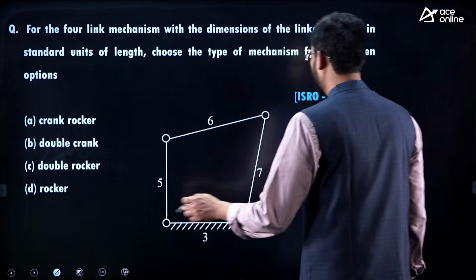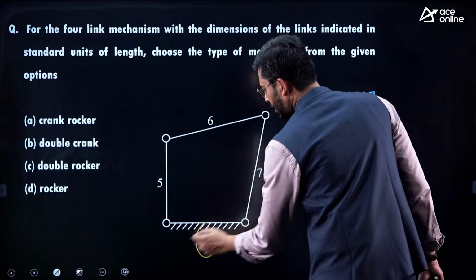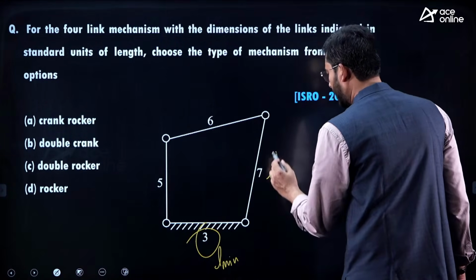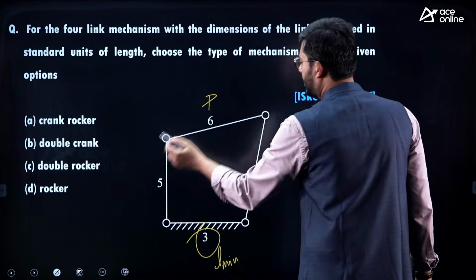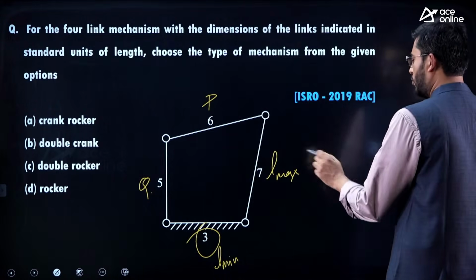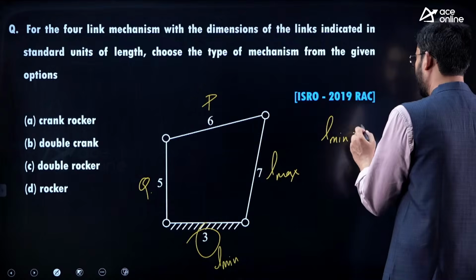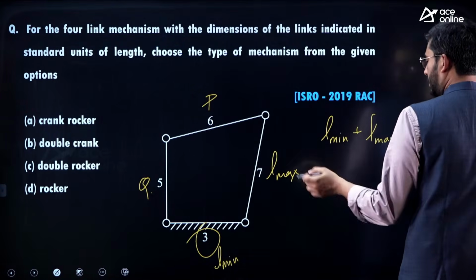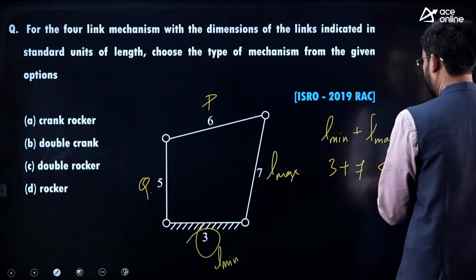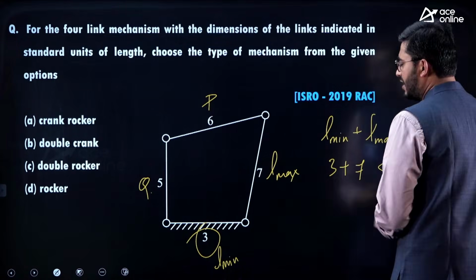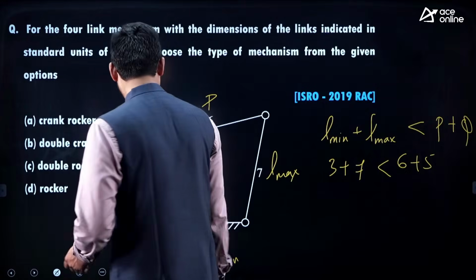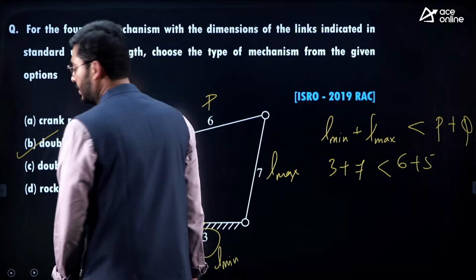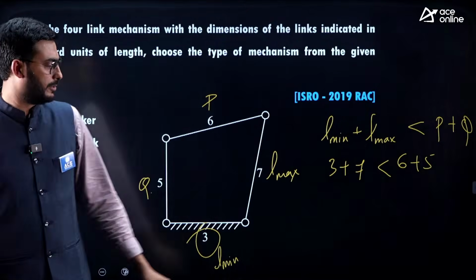So here if you apply Grashof's law, this 3 is L minimum and this is L maximum and this is P and this is Q. L minimum plus L maximum is less than P plus Q. That is 3 plus 7 is less than 6 plus 5. This is a class 1 linkage and we are fixing the L minimum, then the result would be double crank mechanism.